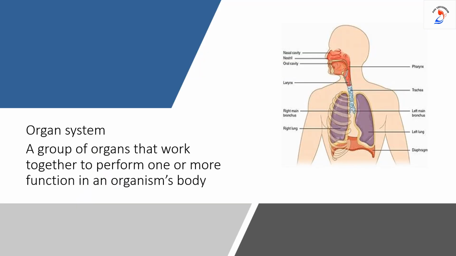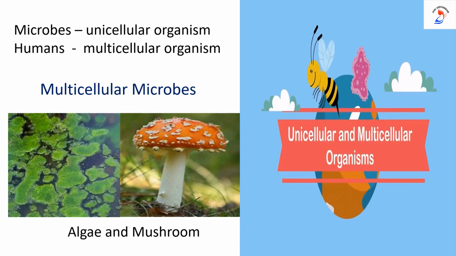Next one is organ system. An organ system is nothing but a group of organs that work together, or various organs with closely related functions combined to form an organ system. Clear? So human beings fall in the category of multicellular organisms. So, microbes are examples of unicellular organisms and human beings are examples of multicellular organisms.